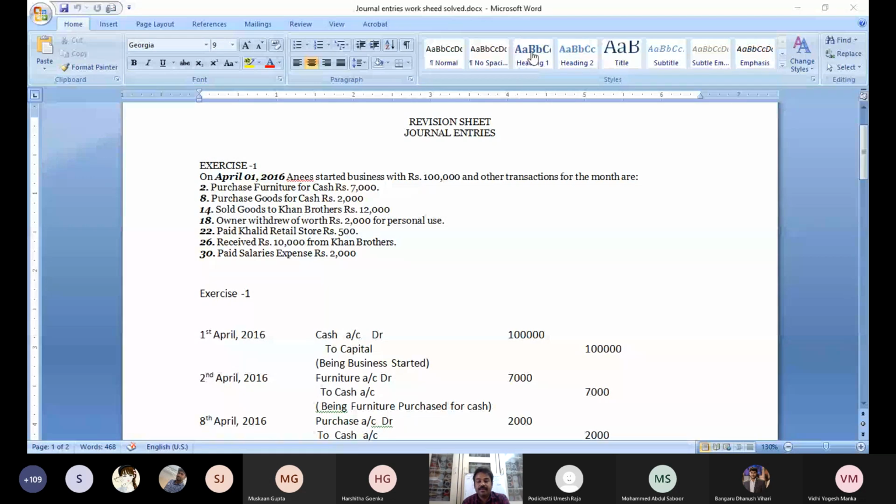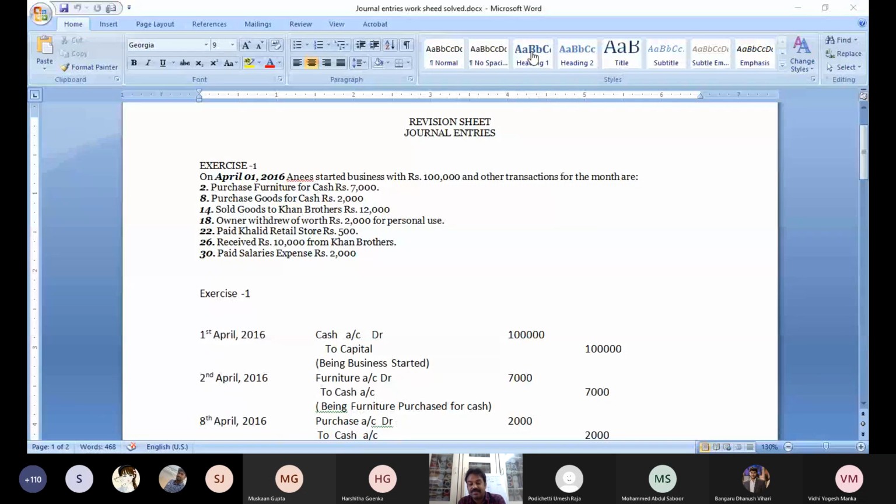See here, sold goods to Khan Brothers. It means there is no cash mentioned. In this type of transaction, the name is important. Sold goods to Khan Brothers for cash. You pay cash and bring your goods. There is no need for a name. If you have not paid any cash, the name is very, very important.